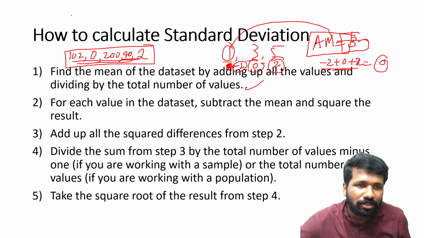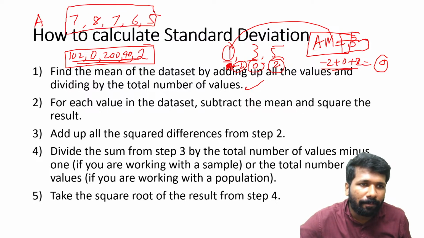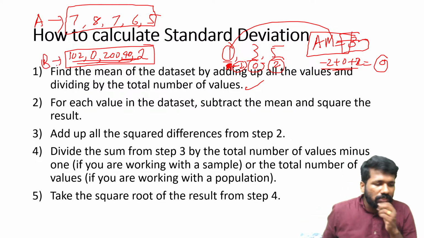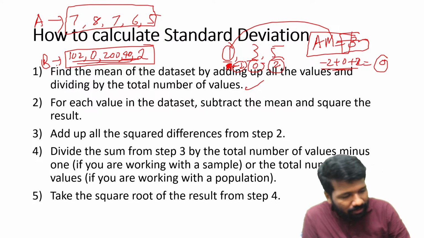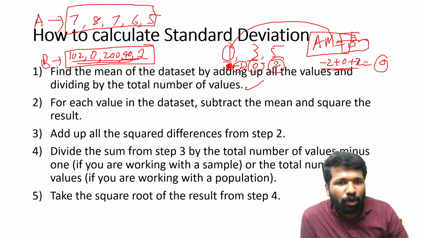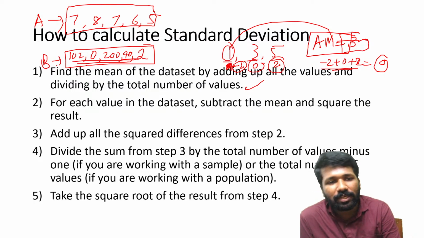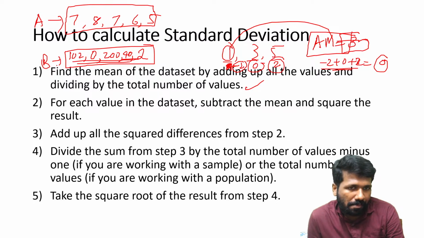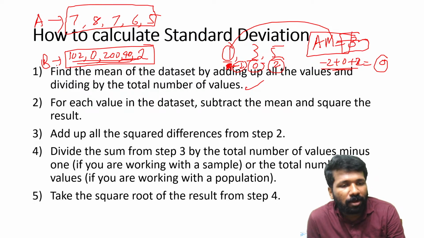But another batsman is there, he is scoring 7 runs, 8 runs, 7 runs, 6 runs, 5 runs. This is batsman A, this is batsman B. We want to know who is more consistent. Can you tell me, A or B, who is more consistent? Who performed better? B performed better.